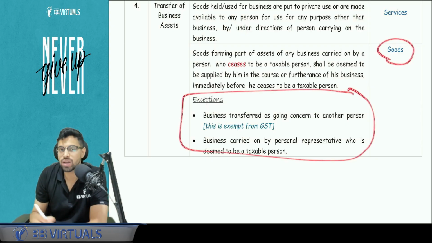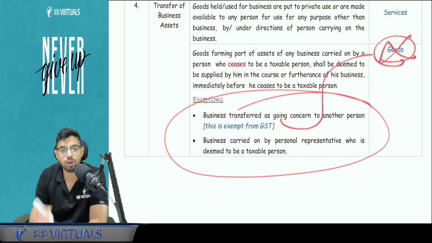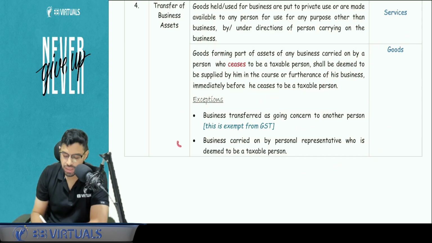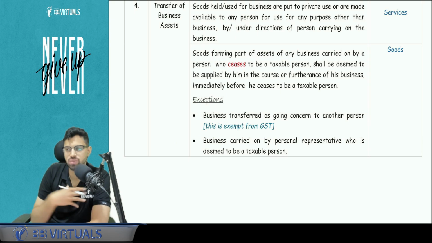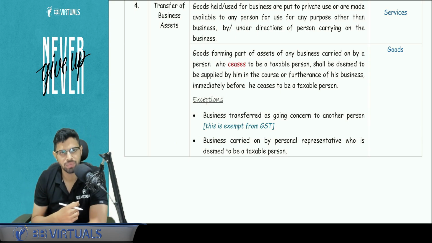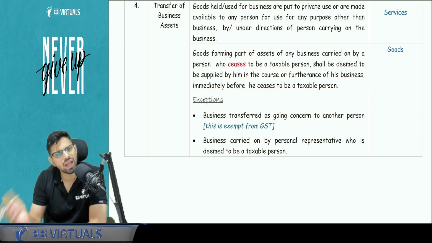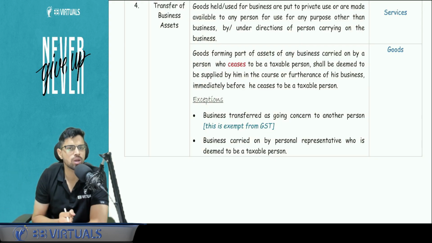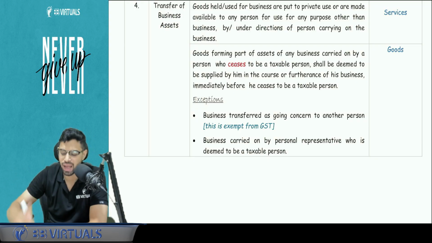Exceptions too. What is this exception? This exception is actually not for goods, but for supply. If tomorrow I am ceasing to be a taxable person, so I am going outside the scope of GST, but someone else is going to step in. My personal representative, my son, will carry on the business. So he is going to carry on and then he will supply the goods in the normal course of business. So today, when I am ceasing to be a taxable person, this is not a supply, hence not a supply of goods also.